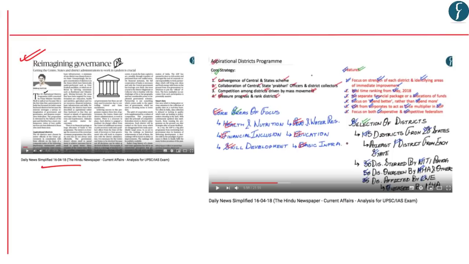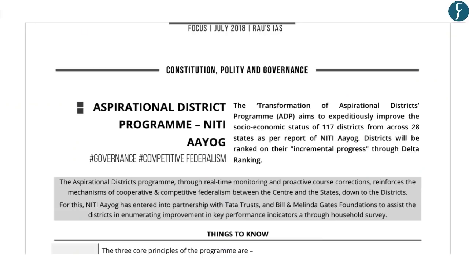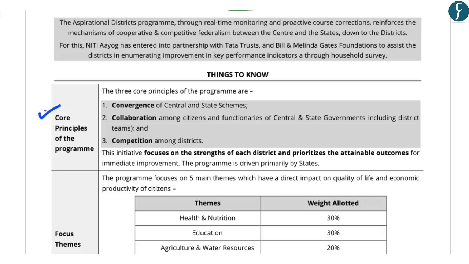In this, we also discussed in detail the selection of districts on those key parameters. Now, as you can see, this topic of aspirational district program, Niti Aayog, was also covered in the July edition of Focus magazine, where we also mentioned that through this program, districts will be ranked on their incremental progress through Delta ranking.